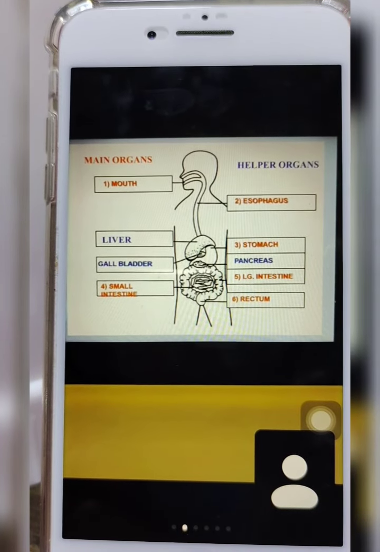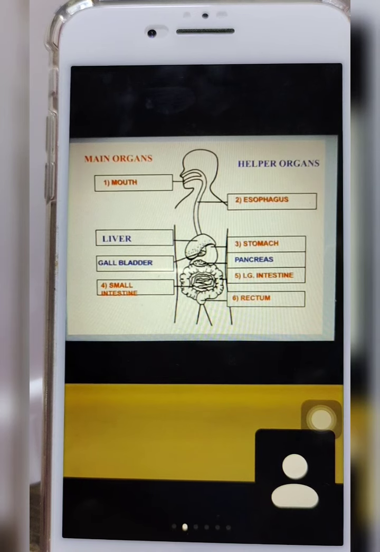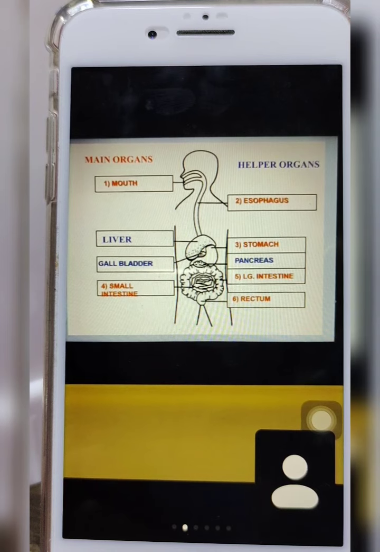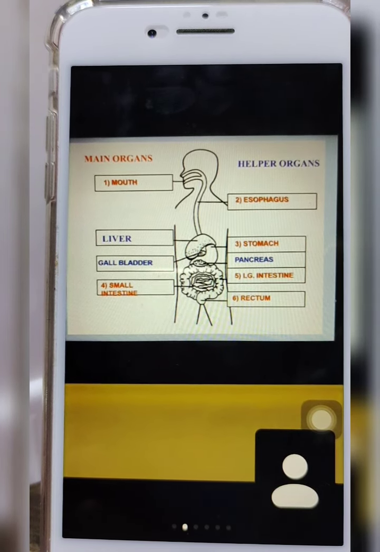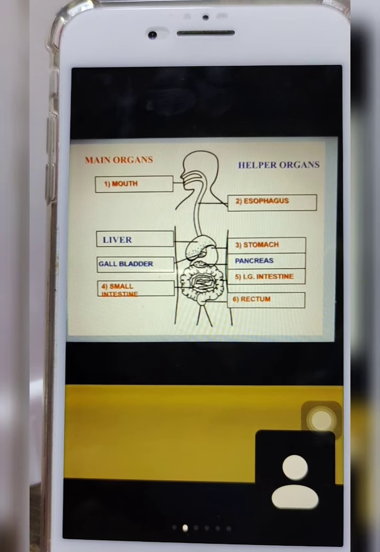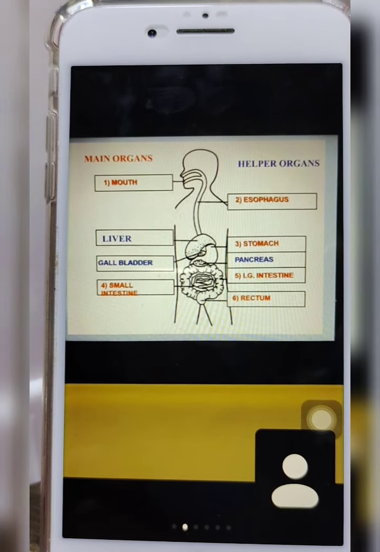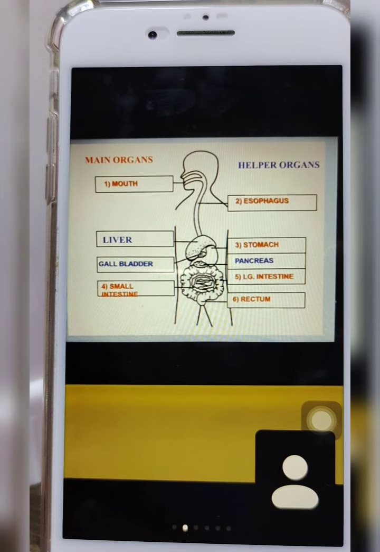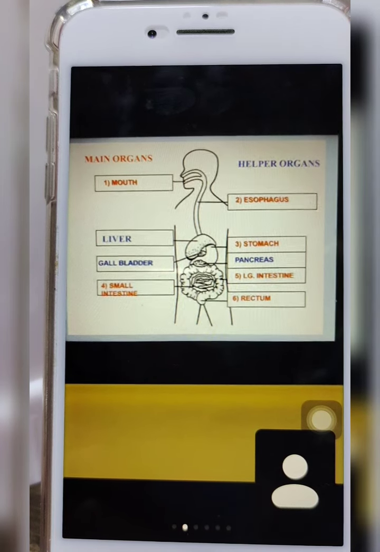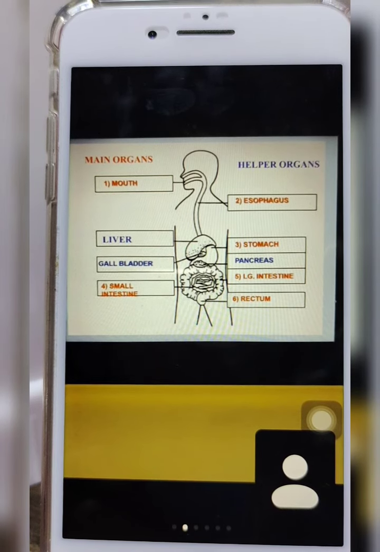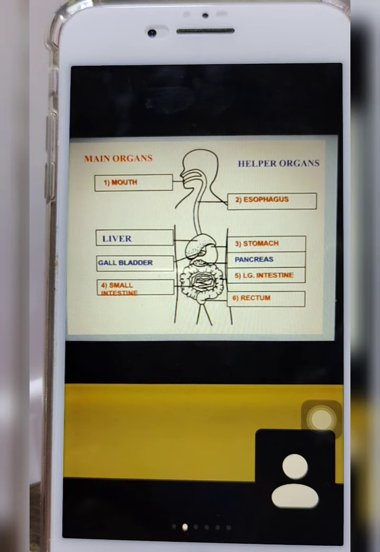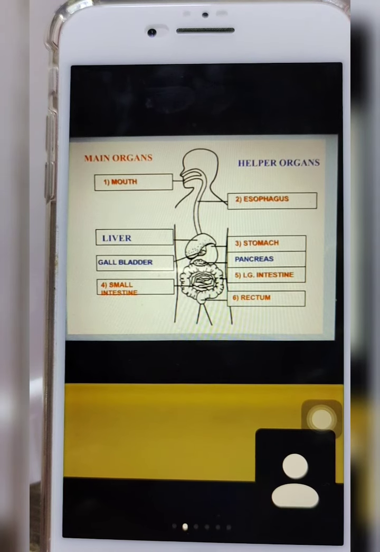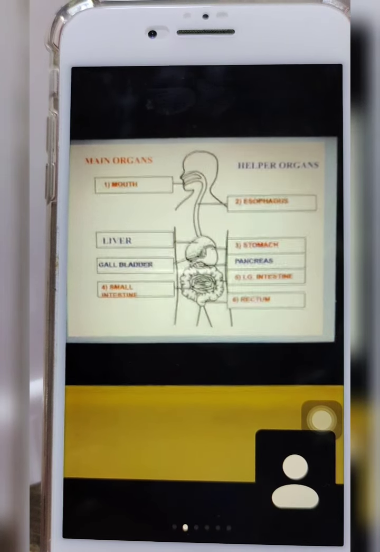Okay, the liver will produce bile, and that bile will be stored in the gallbladder. So, what is the significance of the bile? The bile will go to the small intestine to break down the fats that we have eaten. Now, what about the pancreas? The pancreas, on the other hand, will produce a lot of enzymes, and those enzymes will break down the food inside the small intestine into the smallest particles possible.